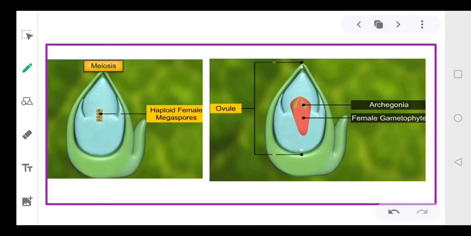Now this megaspore mother cell, as I told you, undergoes the process of meiosis and forms the 4 megaspores, right? So the megasporangium will undergo meiosis and form the 4 megaspores. Now out of these 4 megaspores, only 1 megaspore will form the female gametophyte.